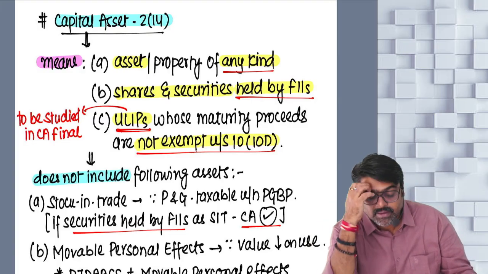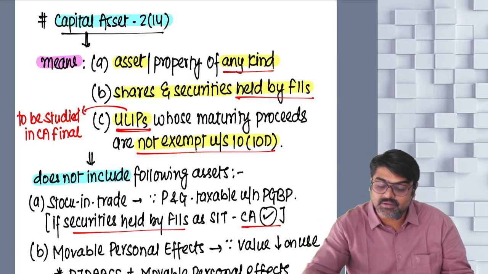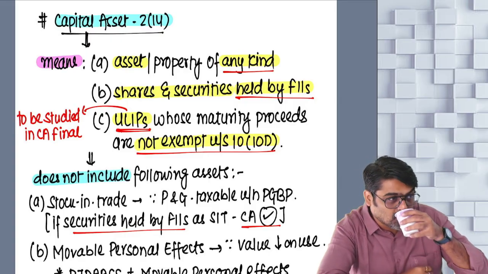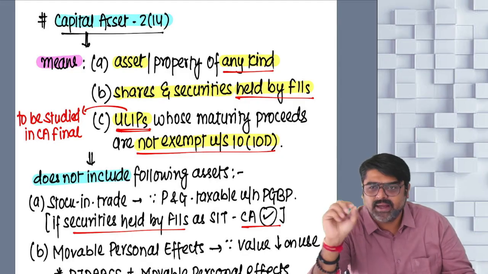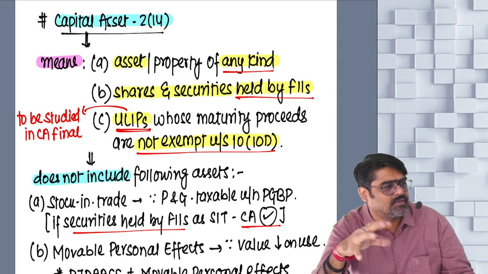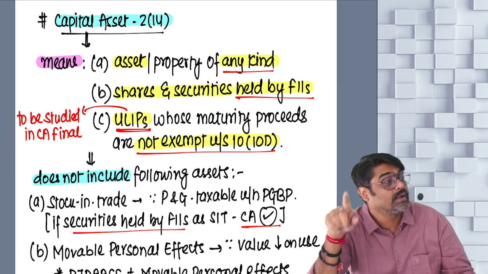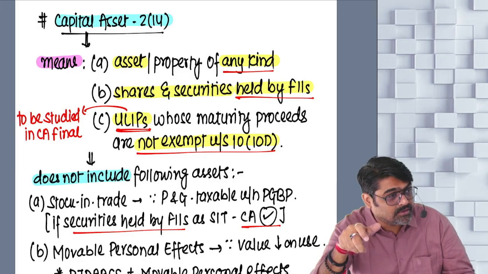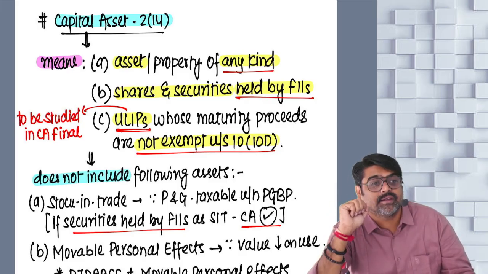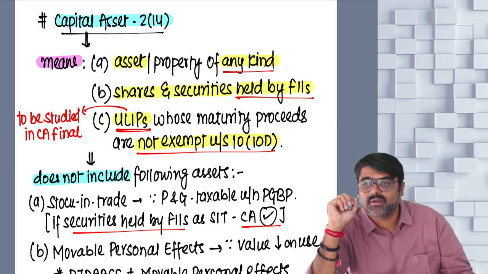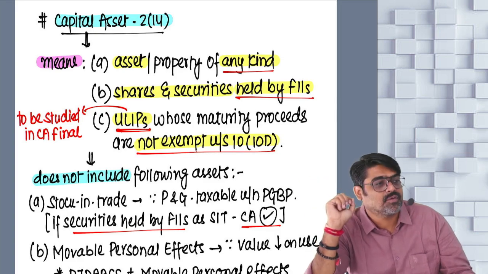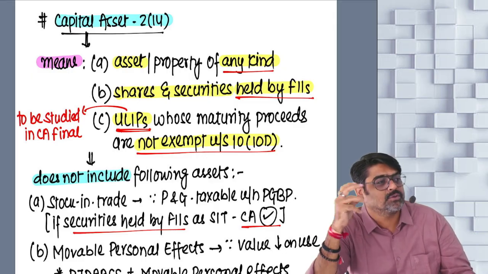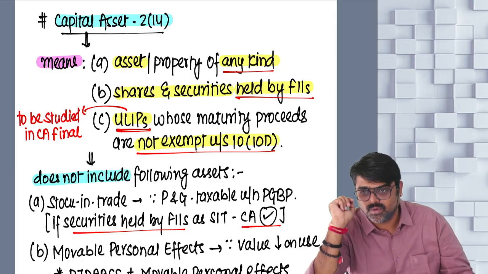Now tell me, what is the main business of these foreign institutional investors? They invest in the shares and securities of different companies in different countries. So for example, some institutional investors from Canada, some from the US, some from Germany. Okay, no?